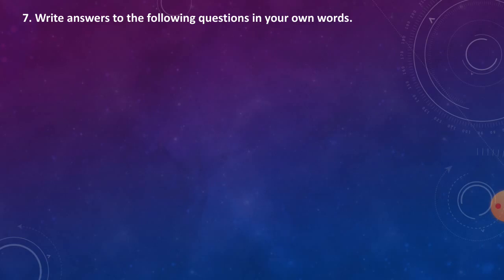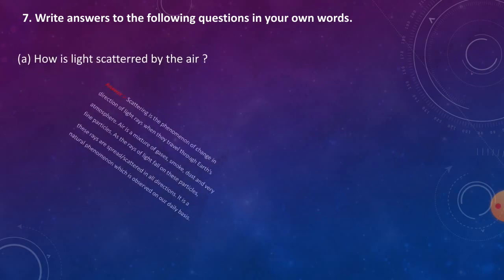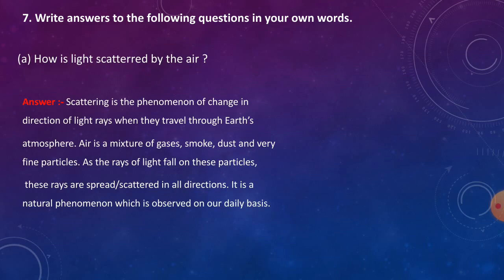7. Write answers to the following questions in your own words. A. How is light scattered by the air? Answer. Scattering is the phenomenon of change in direction of light rays when they travel through Earth's atmosphere. Air is a mixture of gases, dust and very fine particles. As the rays of light fall on these particles, these rays are scattered in all directions. It is a natural phenomenon which is observed on a daily basis.